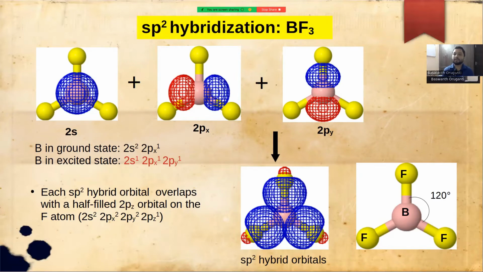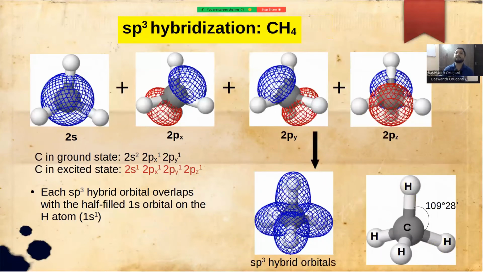Each of these sp2 hybrid orbitals overlaps with a half-filled 2p orbital on the fluorine atom. So the three sp2 hybrid orbitals overlap with three 2p orbitals on three fluorine atoms, forming boron trifluoride. The bond angle between fluorine, boron, and fluorine is 120 degrees. So this is about the bonding in boron trifluoride. Next, we move to sp3 hybridization.